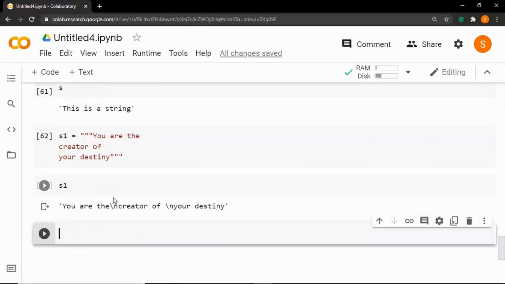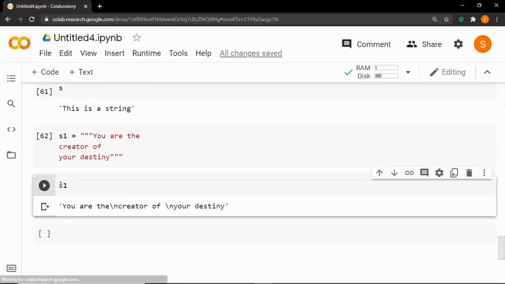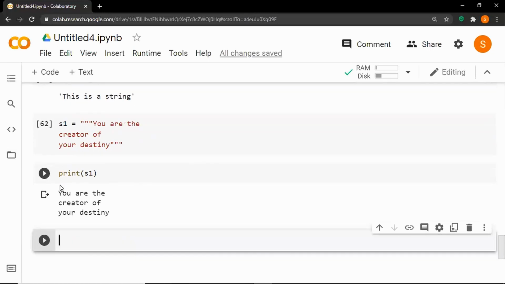So here you can see that it will provide a \n character if we try to print without using the print function. And here you can see that it will provide an output in multiple lines. So this is the string in Python. We can perform indexing, slicing, and repetition on the string.